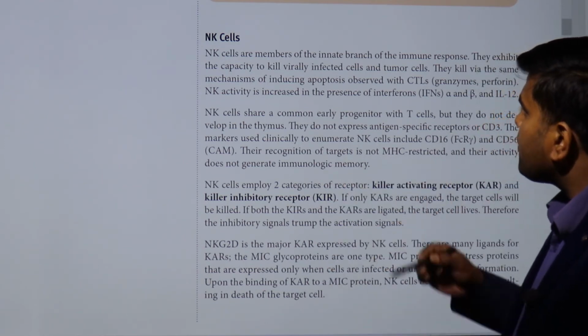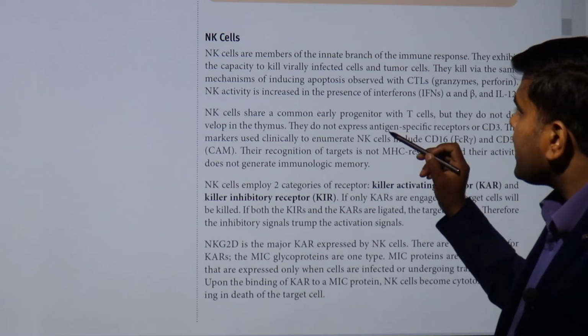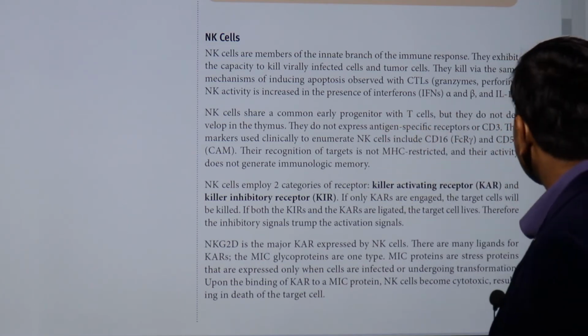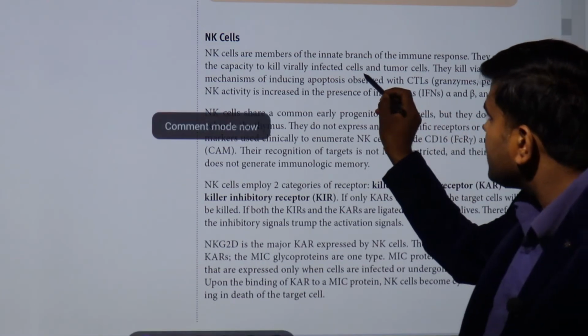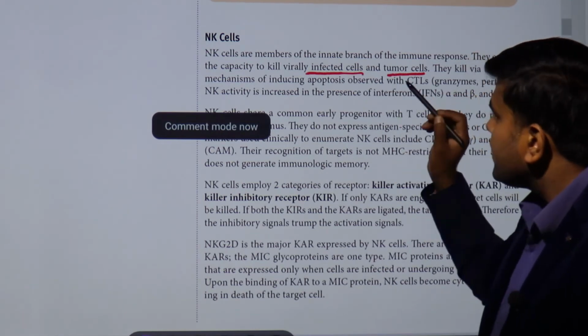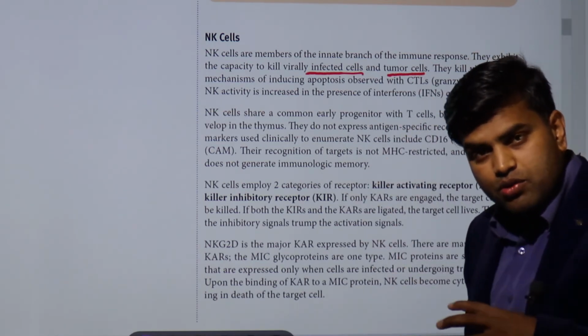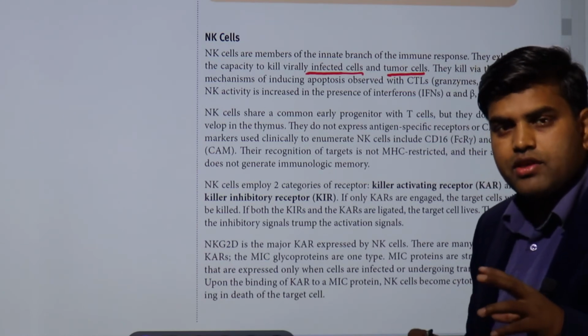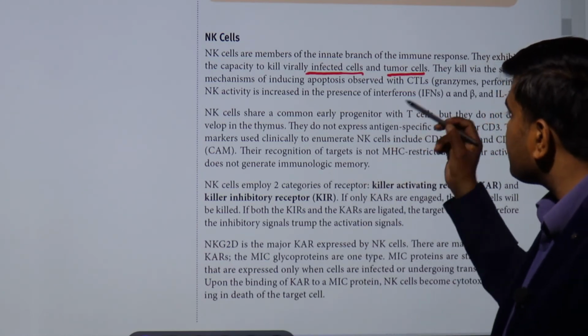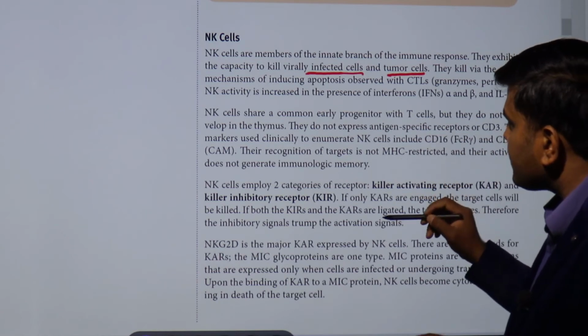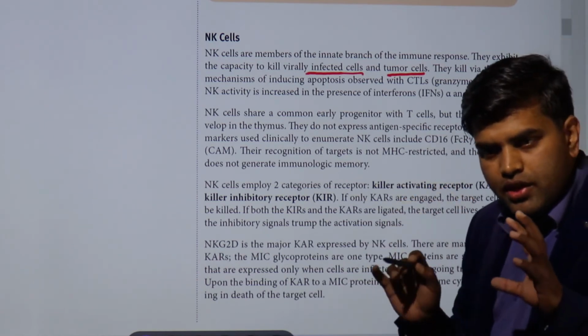What they will do, they are members of the innate immune system, and they can kill virus-infected cells and tumor cells. We'll discuss in detail in the next lecture about it. They are very interesting in killing. They are actually part of the immune system. They kill the virus-infected cells and tumor cells, and they have receptors by which they recognize the cell.